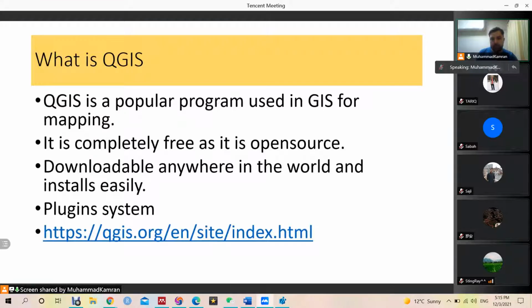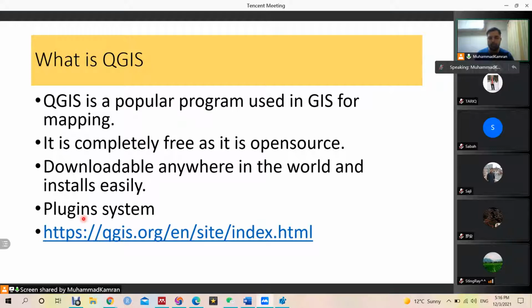So it is completely free, it is open source, and we can download it from anywhere. And the beauty of this software is that there is a plugin system. There are a lot of developers in the world who make programs and release them for free on the QGIS platform. For example, I am doing some work and this functionality is not available in QGIS.